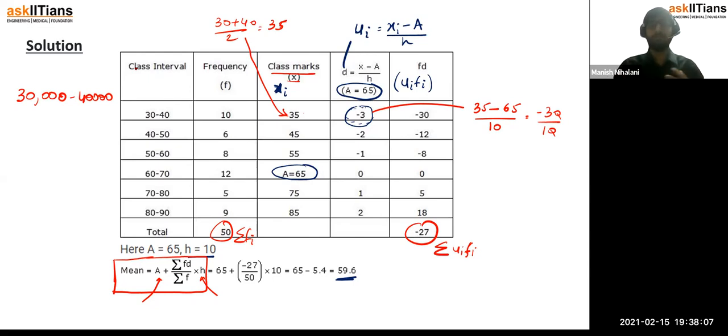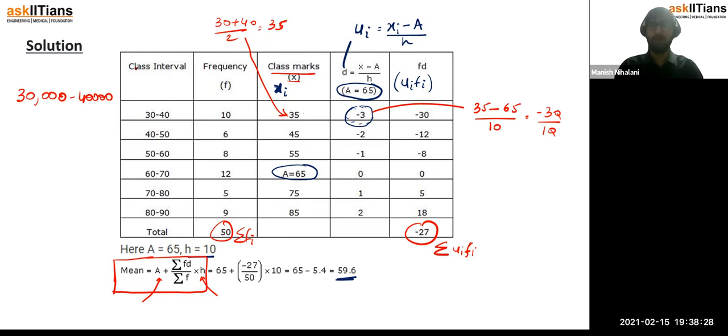So summation fi xi upon summation fi ही use कर रहे हैं, but calculation simplify करने के लिए हर observation को step size से divide किया और assumed mean subtract किया, और eventually end result में step size से multiply किया और assumed mean add कर दिया. This is how this method works. So why do we use this?